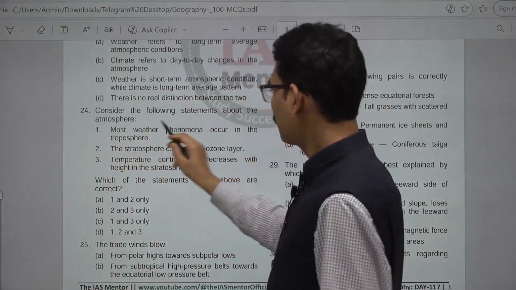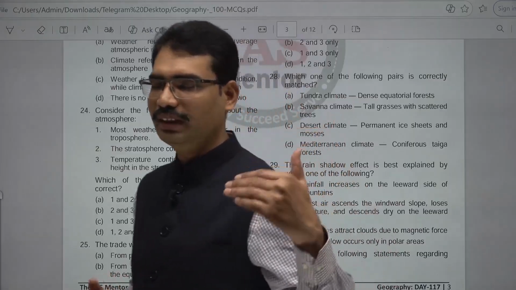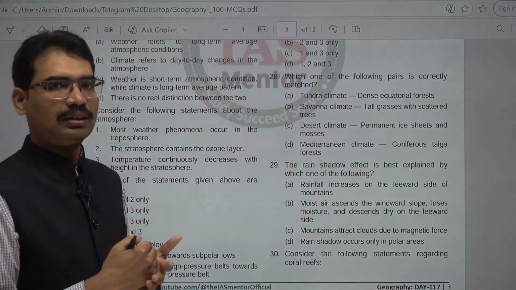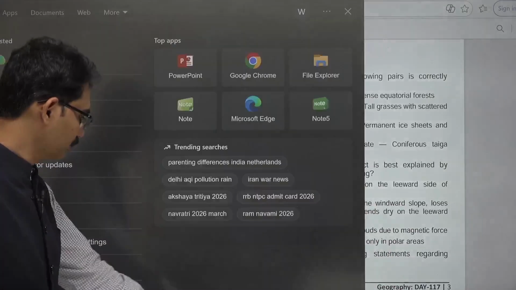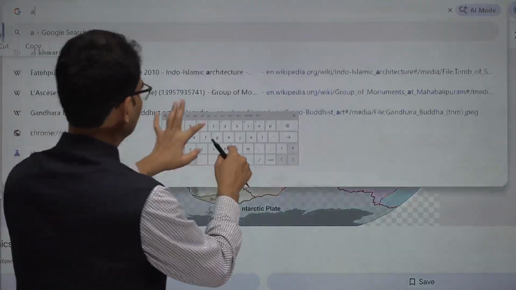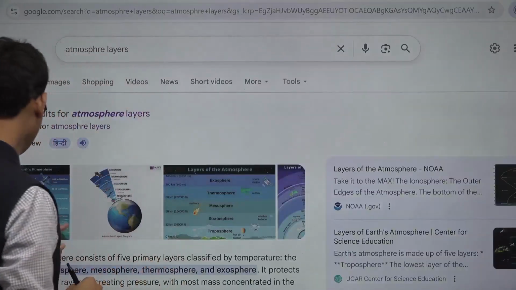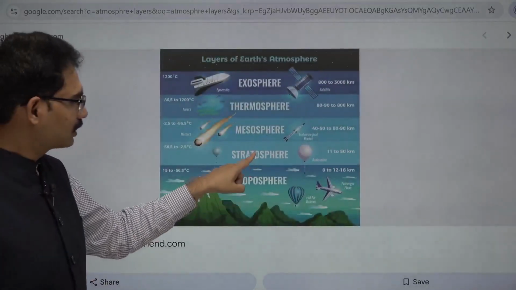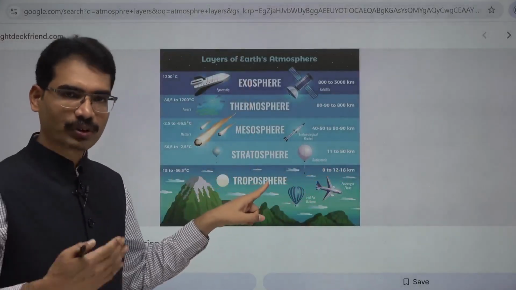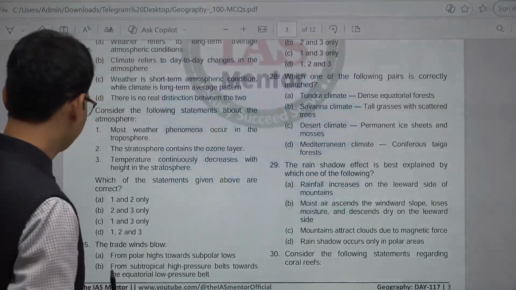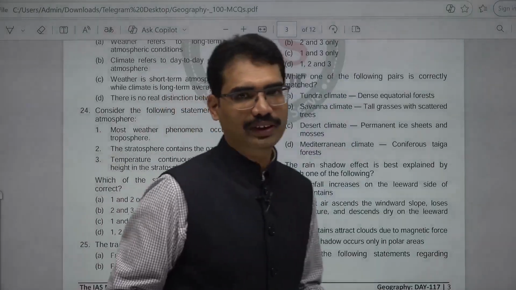Consider the following statements about the atmosphere. Most weather phenomena occur in the troposphere. That is true. The lowest layer is the troposphere, then the stratosphere, mesosphere, and so on. The atmospheric layers are troposphere, stratosphere, mesosphere, thermosphere, exosphere. This is the place where most of the atmospheric phenomena take place. Most weather phenomena occur in the troposphere. Correct one.